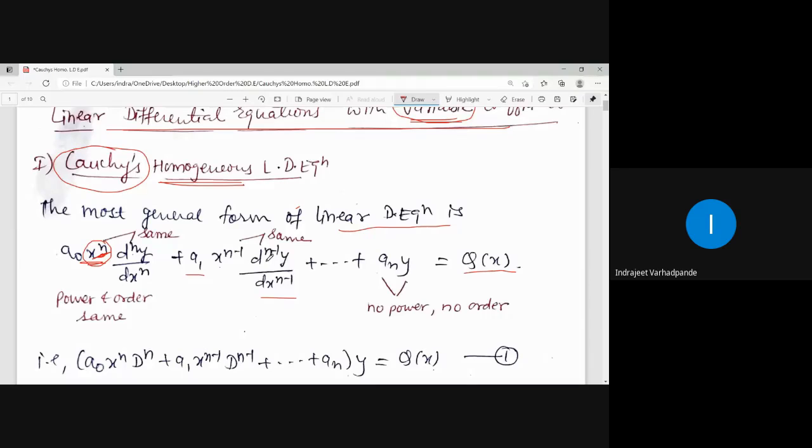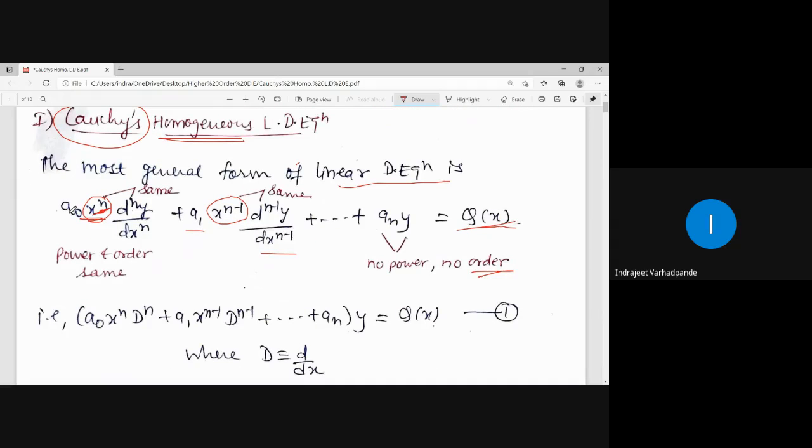Here there is dn minus 1 y upon dxn minus 1, so it should be multiplied by x to the power n minus 1. What will be the next term after this? x to the power n minus 2 dn minus 2 y upon dxn minus 2. And lastly, there is no differential coefficient, no order of the derivative, so no variable is multiplied there, is equal to q of x.